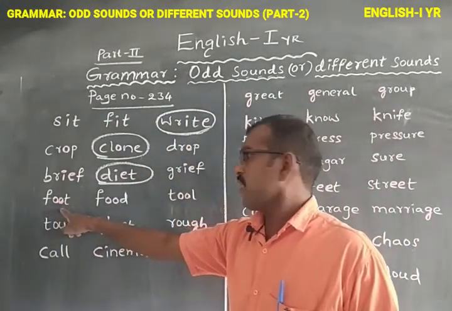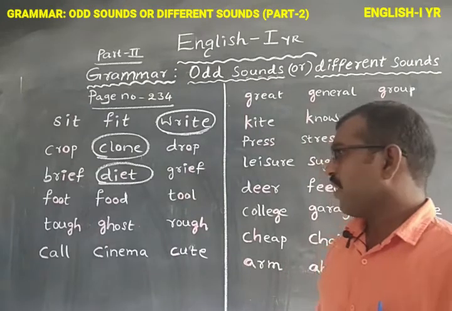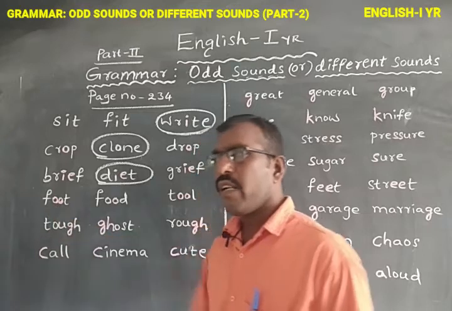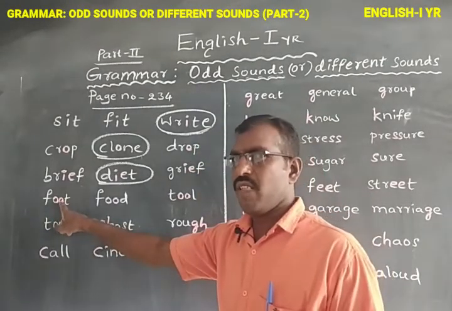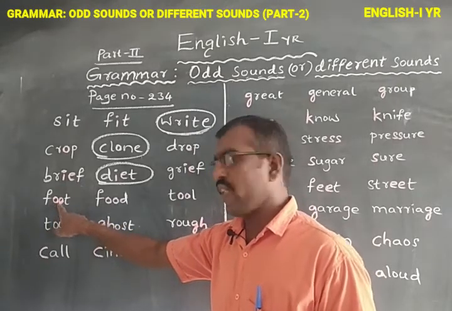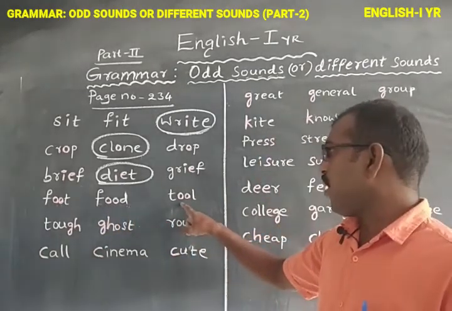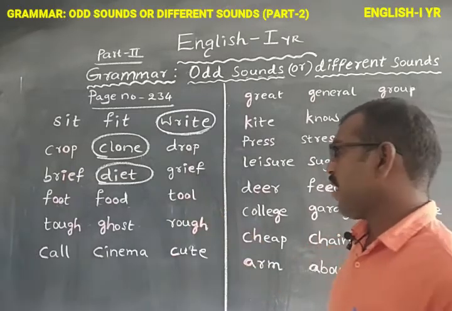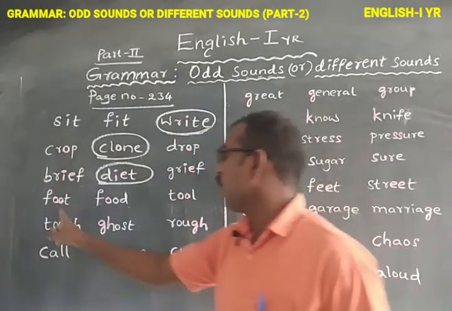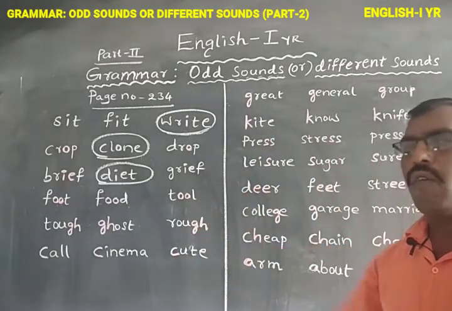Next, F double O T, F double O D, T double O L. What is the pronunciation of F double O T? Foot. F O O D, food. T double O L, tool. What are the bold letters given here? OO. In foot, OO. In the word food, OO. In the word tool, OO.